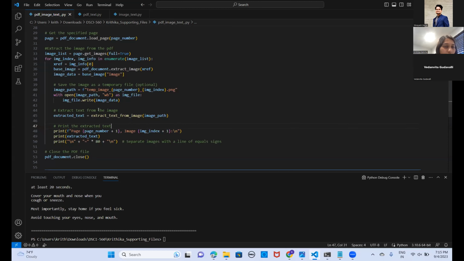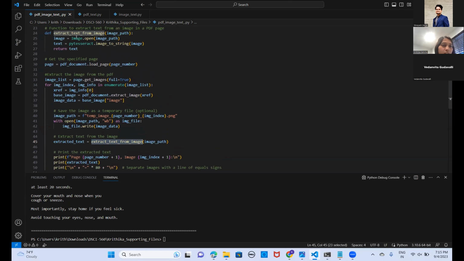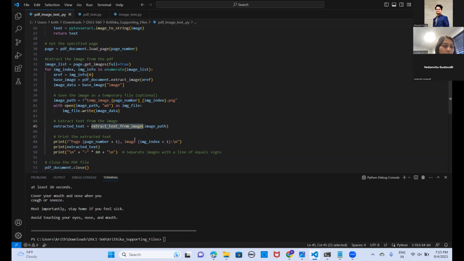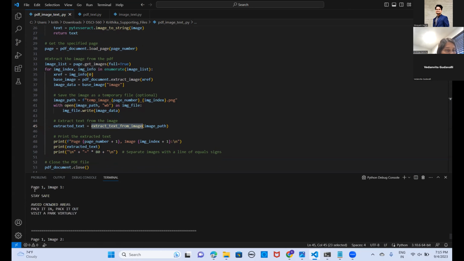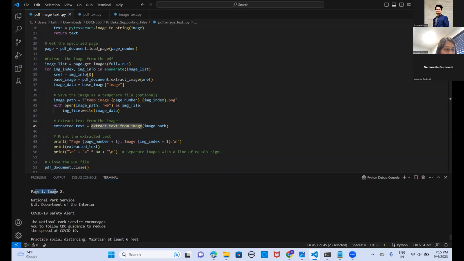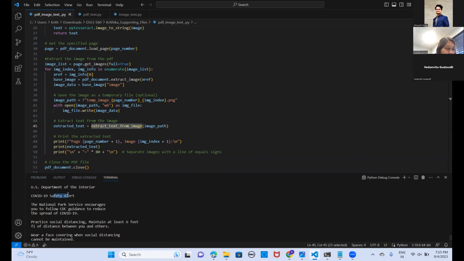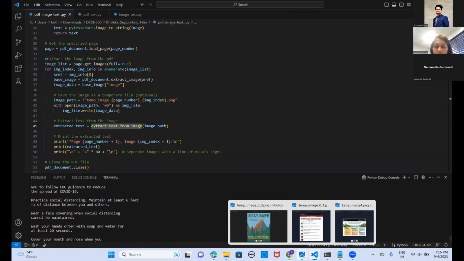After that, I've defined a function called extract text from image, which will extract the text from the two images and print it out. So here I run the code. So this is page 1, image 1, as I said, avoid crowded areas. And this is page 1, image 2, which talks about the COVID-19 safety alert and whatever was mentioned in the image.